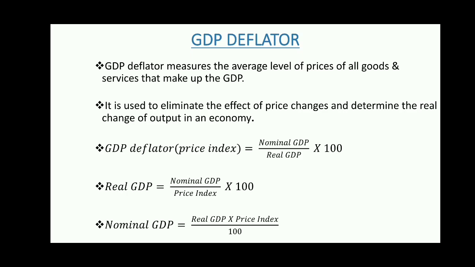If the nominal GDP and price index are given to you and you have to calculate the real GDP, then you can follow the second formula. If you have to calculate the nominal GDP, then real GDP and price index will be given, and you follow the third formula. Or if the real and nominal GDP are given to you, then you can follow the first formula. So basically you have to remember only one formula.